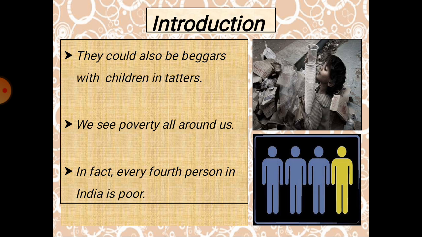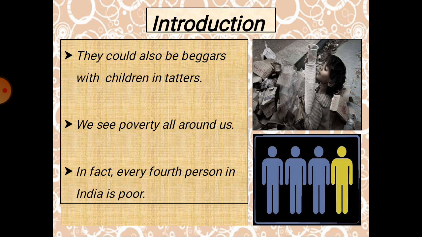We'll see these kinds of people in India. They could be a beggar, a child who has been made to beg in common places. You might have come across small kids when standing at a bus stand or railway station, who come and beg in front of you saying that they want food. Those things are all common in India. We can see poverty around us in all ways.